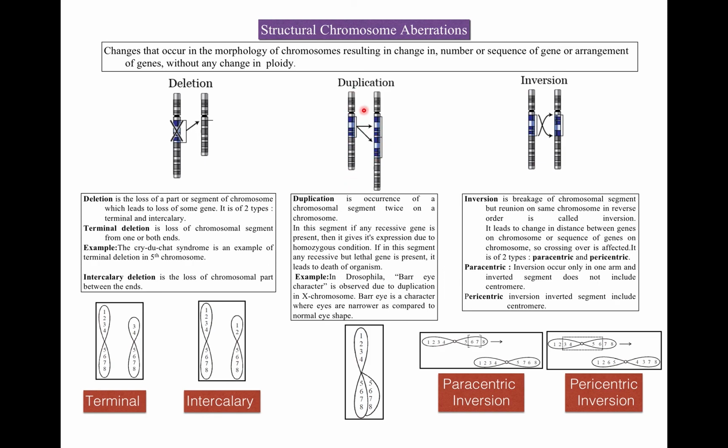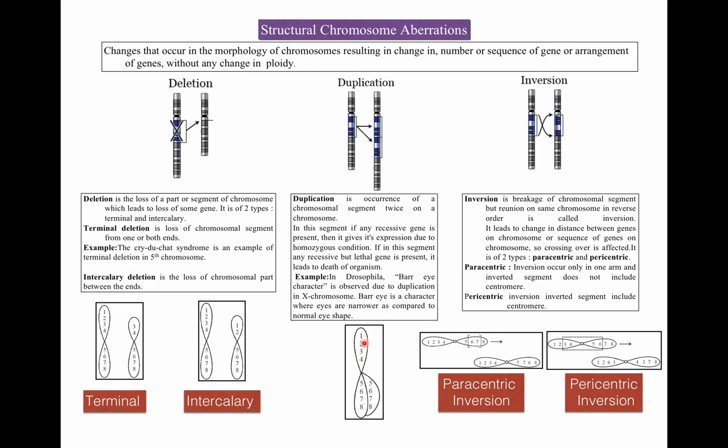In this chromosome there is only one segment, but now there are two same segments, so there is a duplication. In this segment, if any recessive gene is present, then it gives its expression because it's in homozygous condition. If in this segment any recessive but lethal gene is present, then it may cause death of the organism.